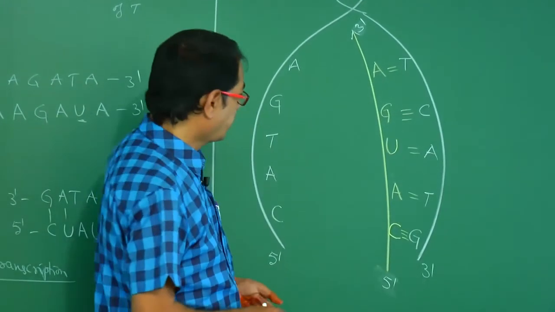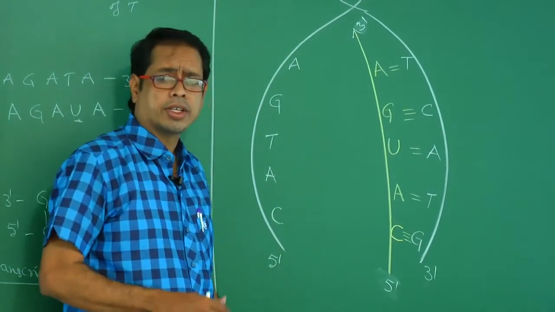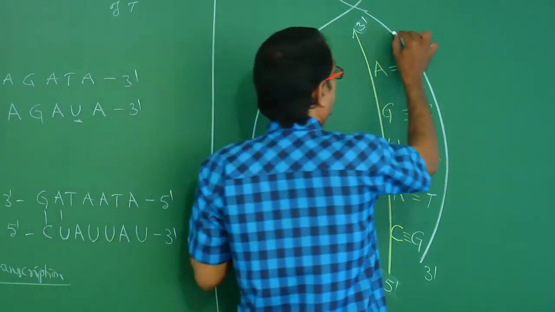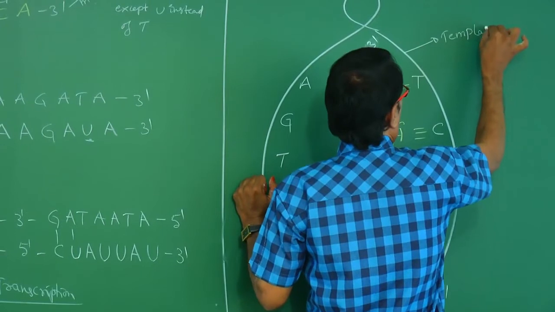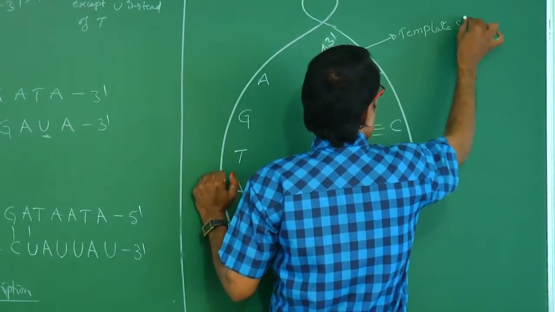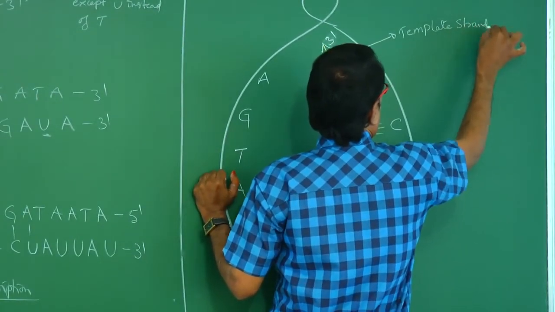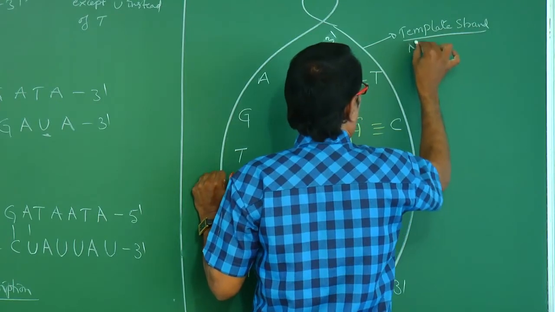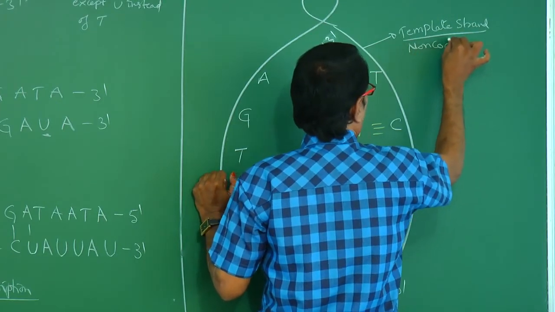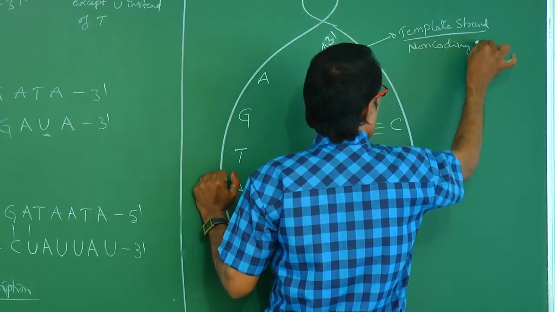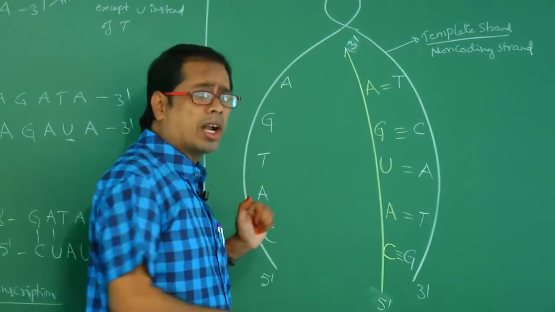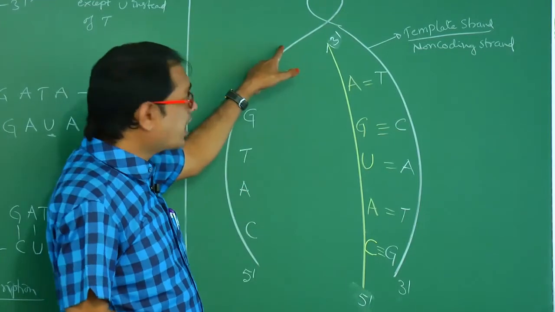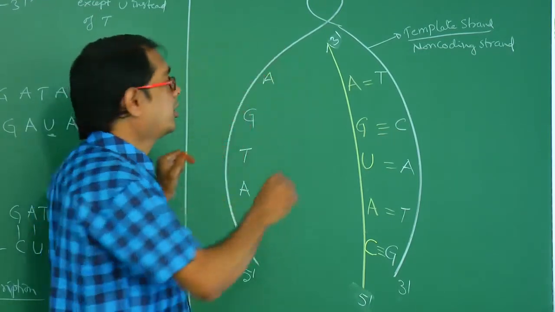This is called the template strand. Template strand is also called non-coding strand. So what happens if the other strand also acts as template?